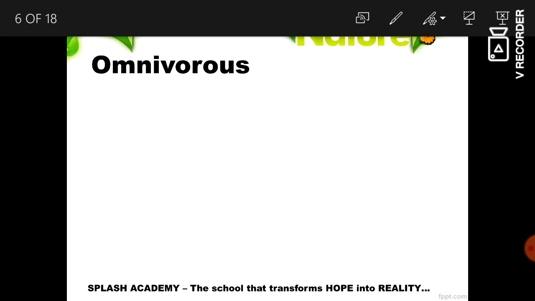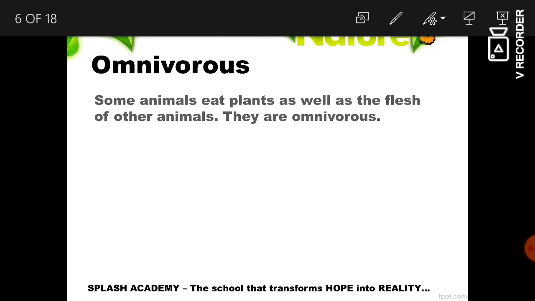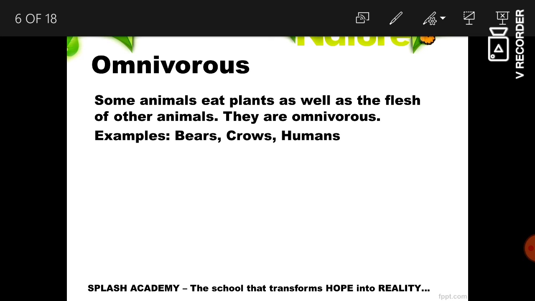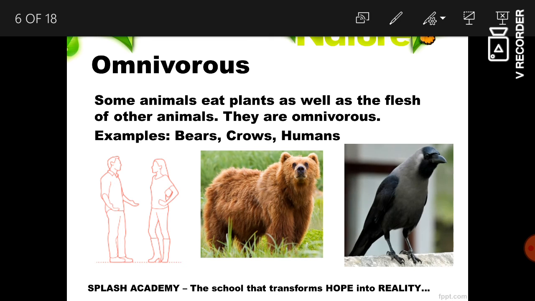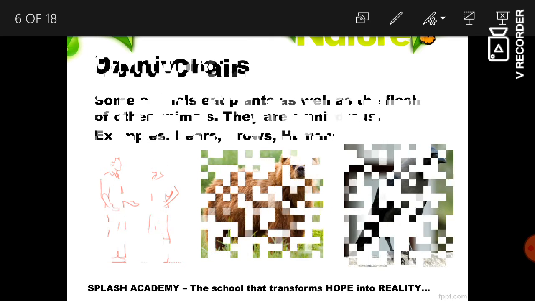Next, omnivorous. Some animals eat plants as well as the flesh of other animals. They are omnivorous, like bears, crows, humans. They eat both plants and flesh of other animals.